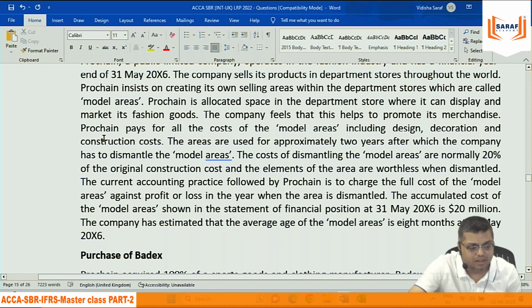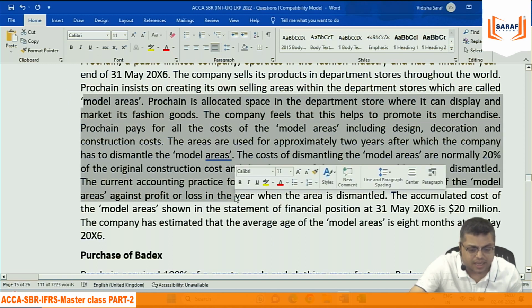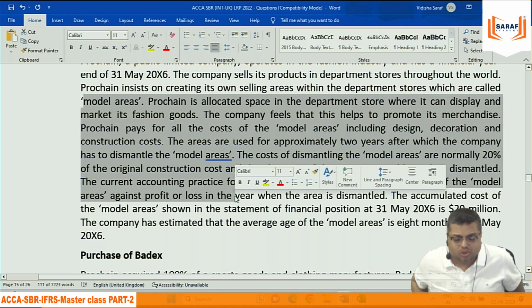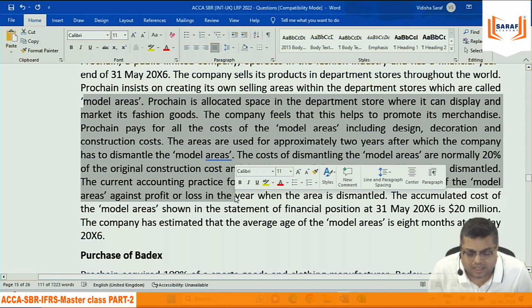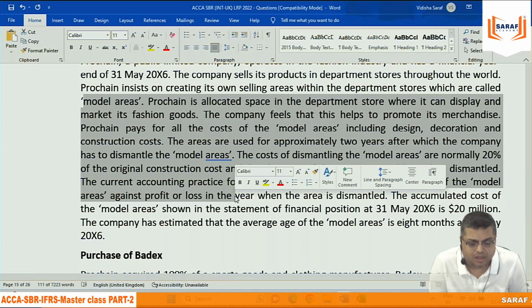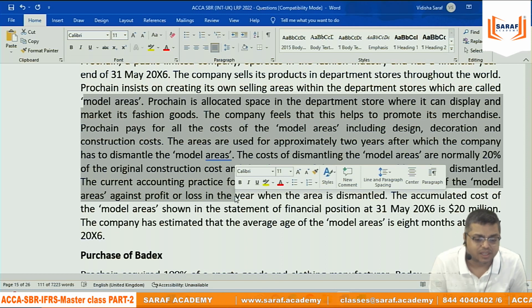Relating to dismantling, nothing is given, no values. So you can say that the dismantling expenditure, whatever present value comes, you will depreciate for 16 months and then the balance value will be added to 20 million. But relating to 20 million and 8 months, we can't do any calculation. That is what I am thinking. Mini, what do you say?